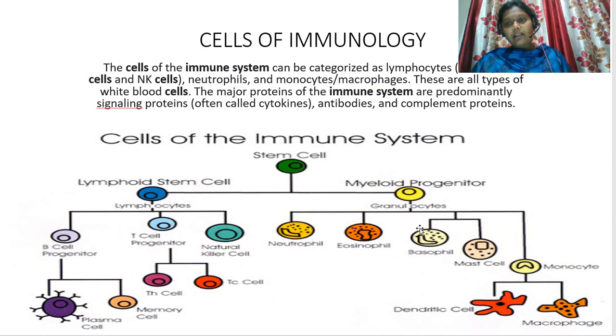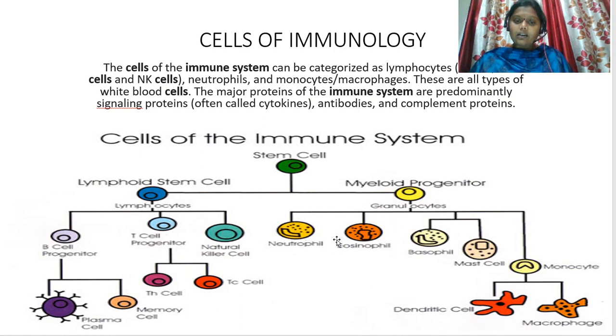Next, myeloid progenitor cells. Myeloid progenitor cells further produce granulocytes. Why is the name granulocytes given? Because the cells that originate from these have a large nucleus which is in the form of granules.